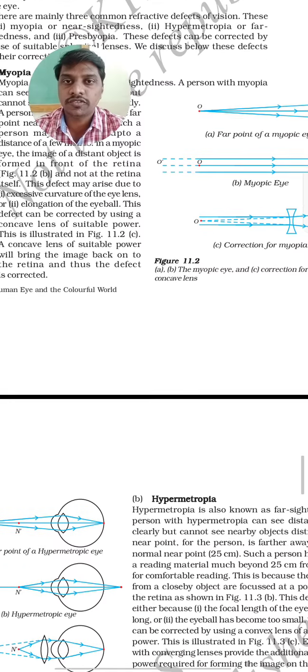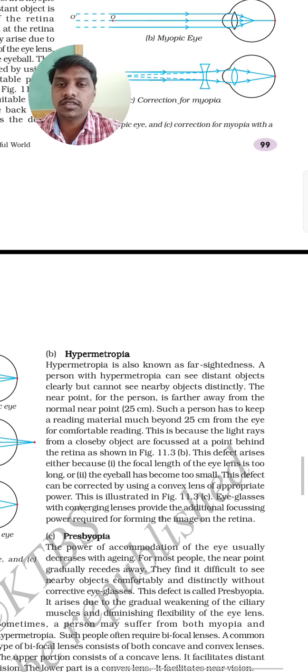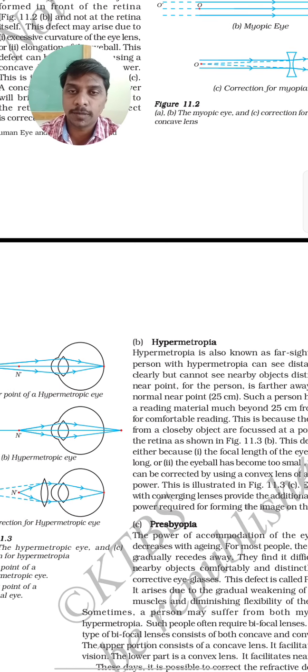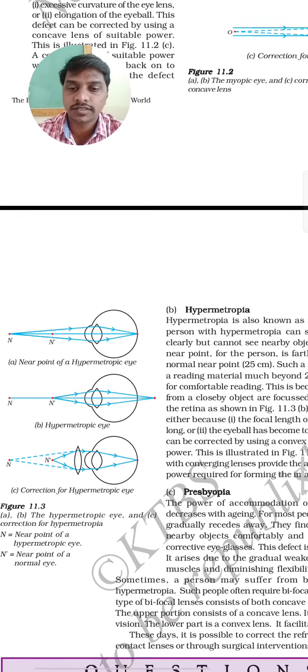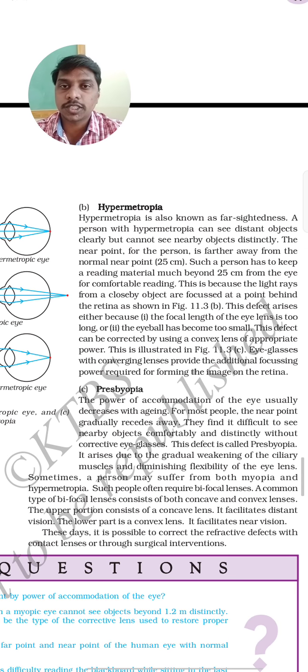And hypermetropia means farsightedness. Hypermetropia is also known as farsightedness, and it is corrected with the help of convex lenses. The person suffering from hypermetropia can see far objects, but can't see nearby objects. We can explain this with the help of a diagram also. Next we have presbyopia.